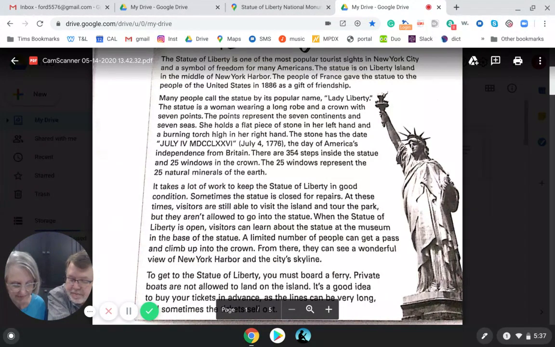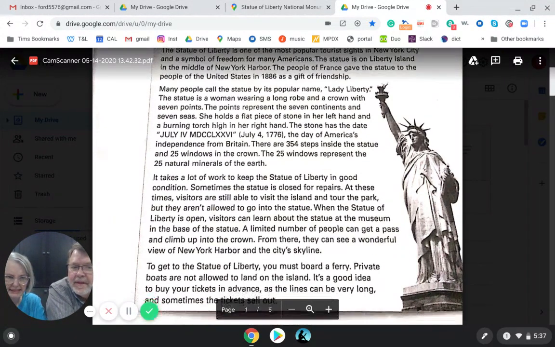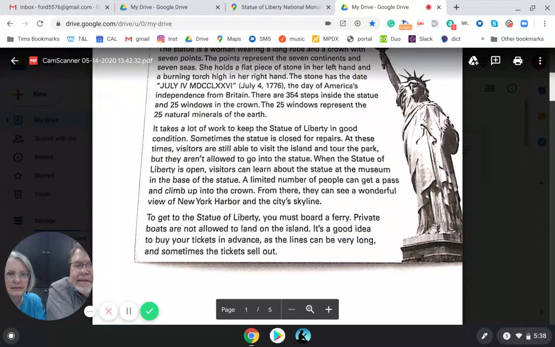From there, they can see a wonderful view of New York Harbor and the city's skyline. To get to the Statue of Liberty, you must board a ferry. Private boats are not allowed to land on the island. It's a good idea to buy your tickets in advance, as the lines can be very long, and sometimes the tickets sell out. What's that mean, sell out? If all the tickets are sold, then you can't go to the island that day. They're out, they're all sold. Try another day. We sold out. If it happened in the past, they're sold out.